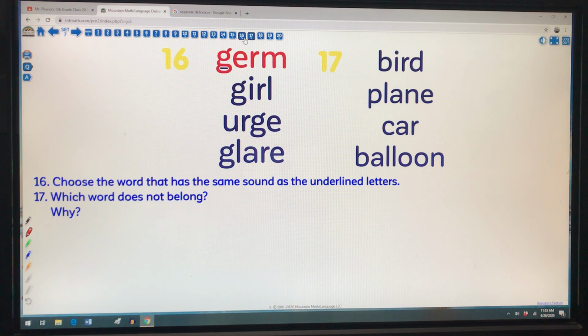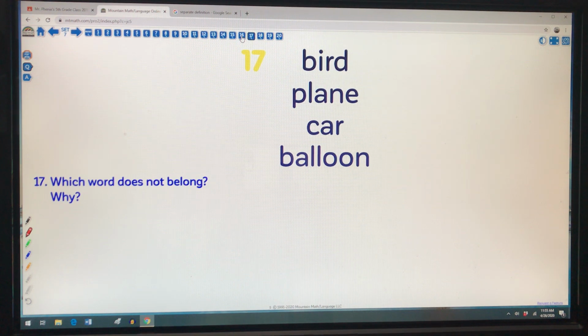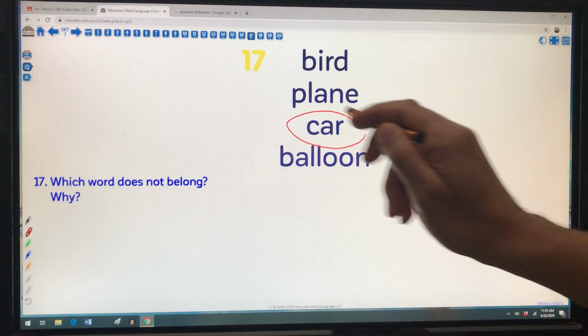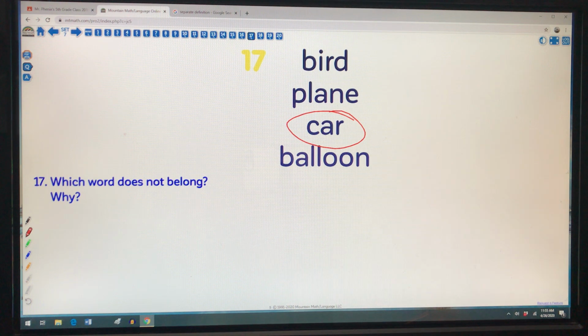So, number 17, plugging along quickly today, guys. Oh, okay, bird, plane, car, balloon. Which word does not belong? I think everything's up in the air here, but apart from one. Excuse the pun. Car is the word that doesn't belong to me. A bird, a plane, balloon, they're all up in the sky, they're all up in the air as they travel along. The car, unless you have a flying car, it's definitely on the ground. Car is the odd one out.